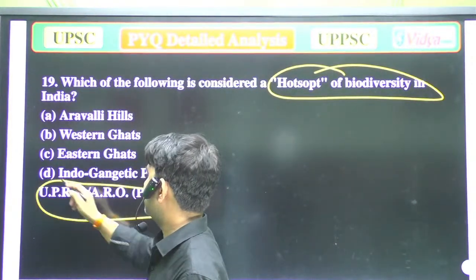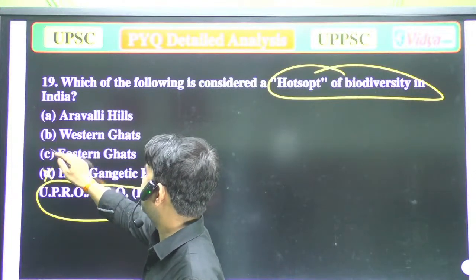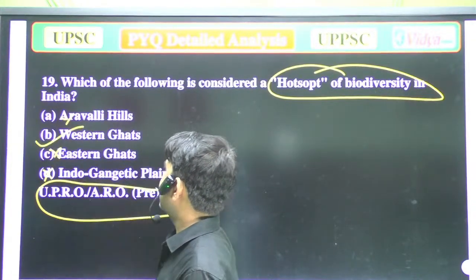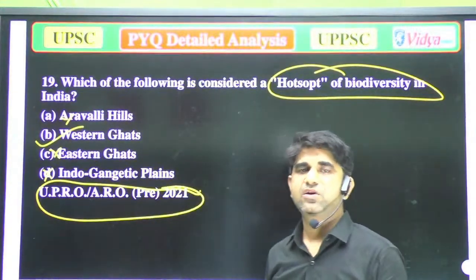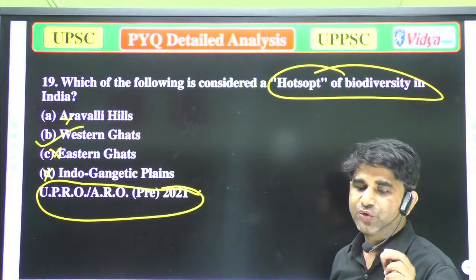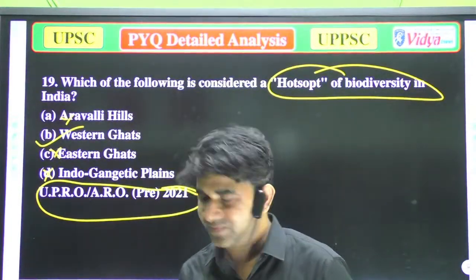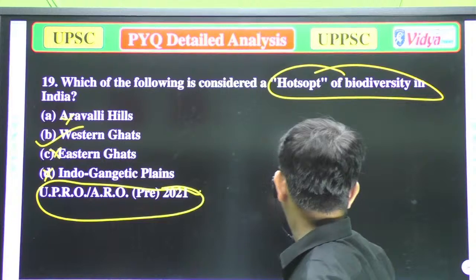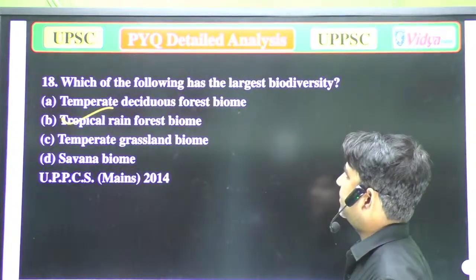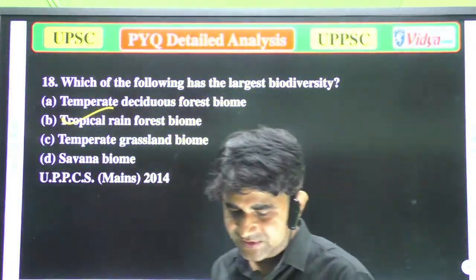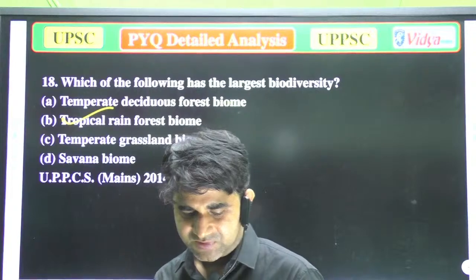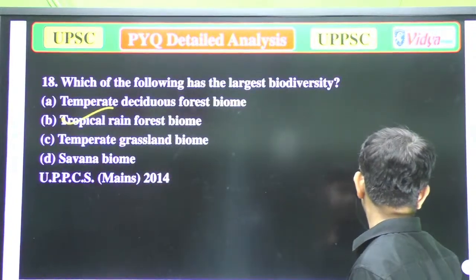Well, it's a new question, so that is wrong, and that is wrong. Only Western Ghats is right, because in the Western Ghats there is a huge variety of biodiversity. Shipra, you are right. B is the right answer. Well done. So now we'll move to the next question.